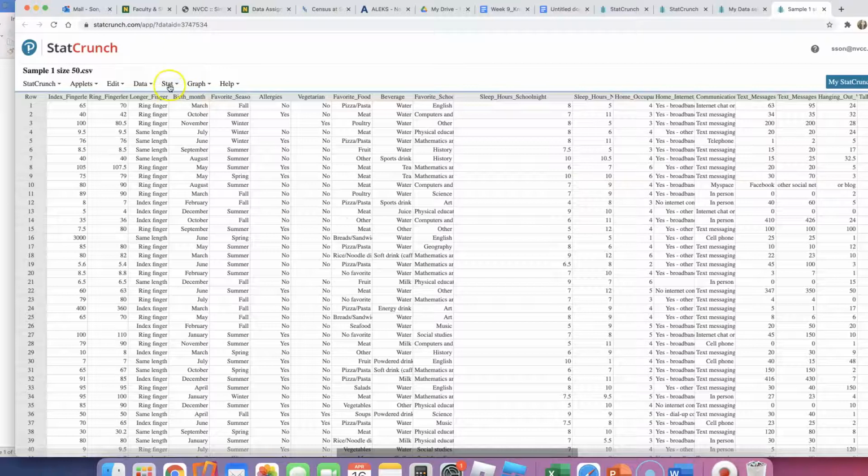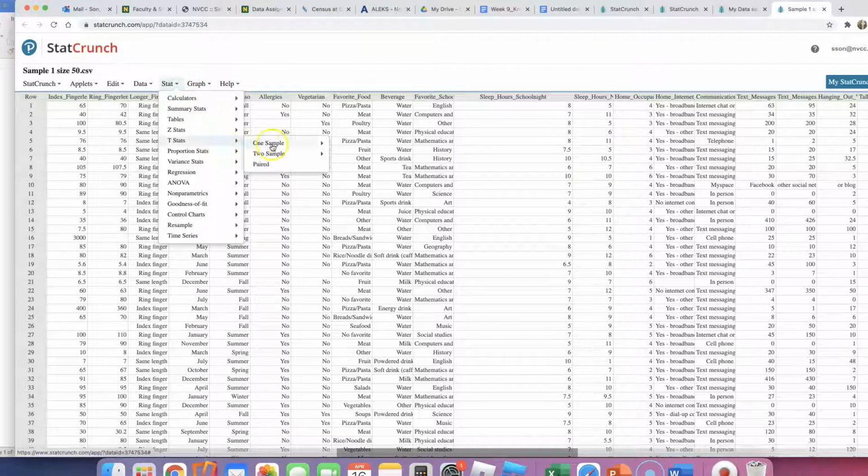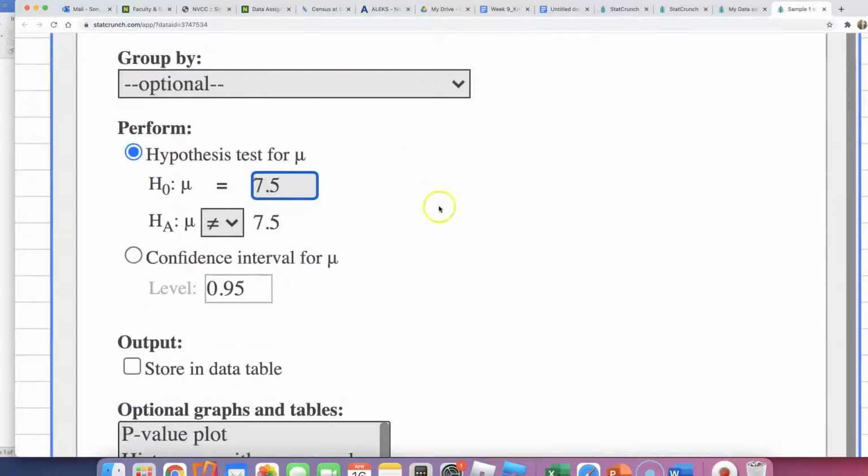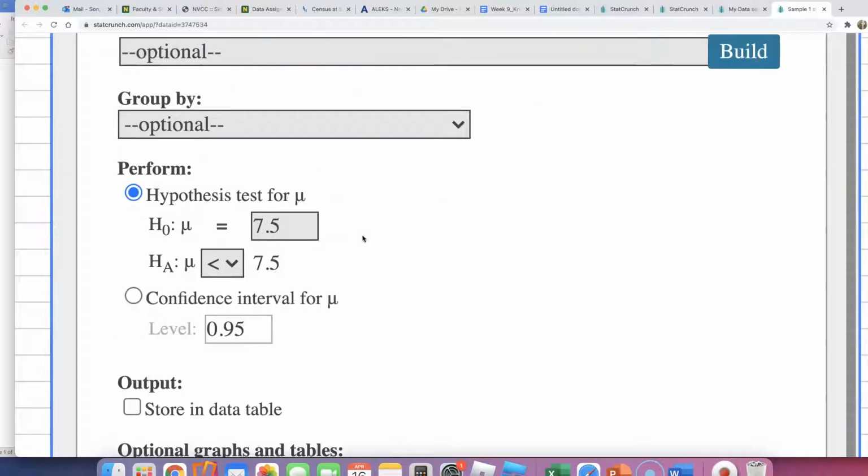I'm going to go ahead and go to Stat, T Stats, One Sample, With Data. Go there, click, and select the column, as I explained on that Word doc: sleep on school night. Don't click on non-school night. I'm thinking, in the weekend they sleep more. Sleep hours, school night. And let's do a hypothesis test that the null is they're getting about 7.5 hours versus less than 7.5 hours.